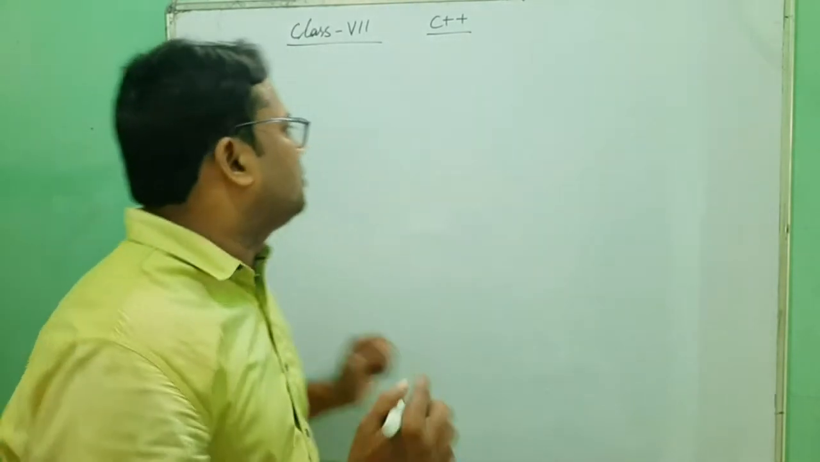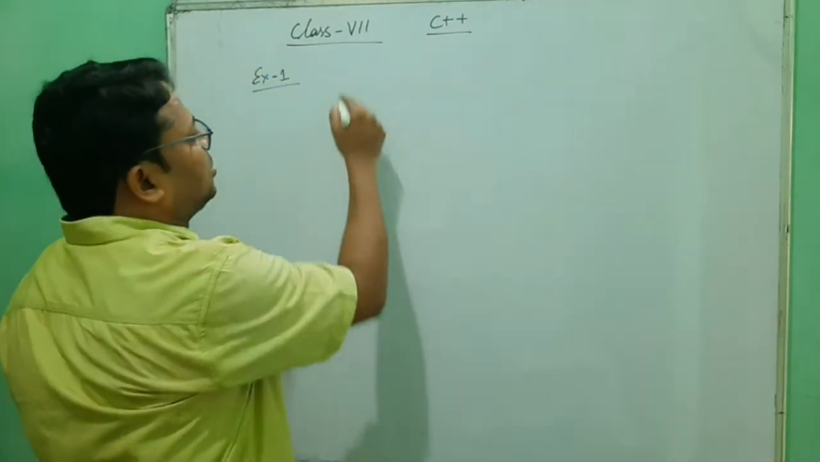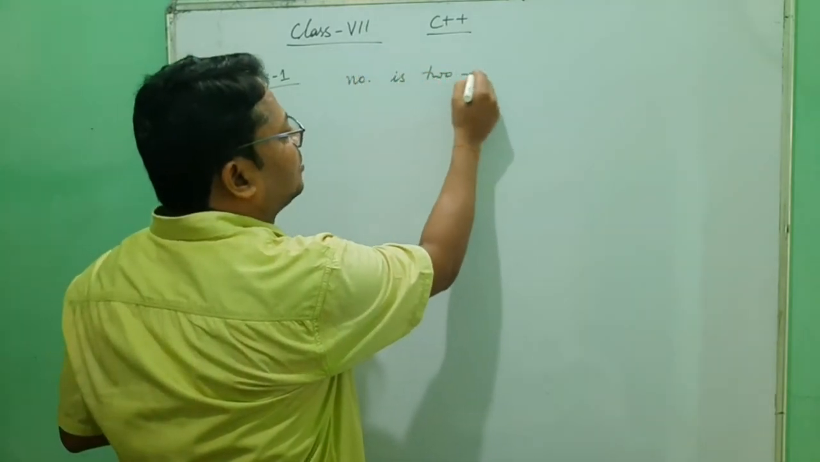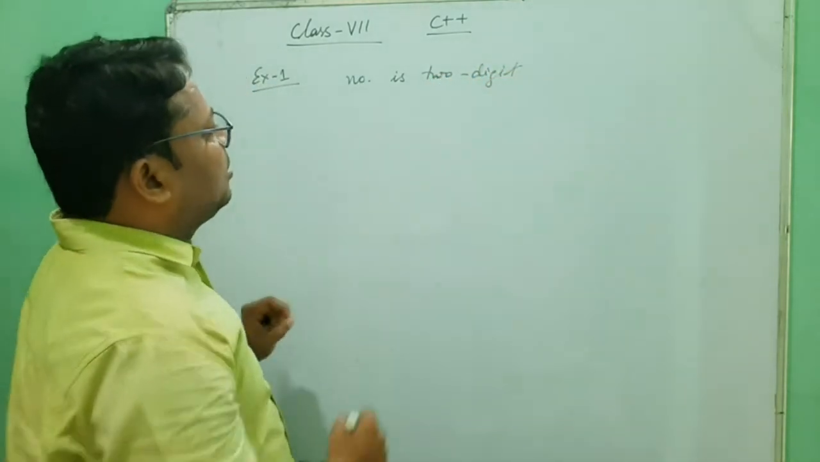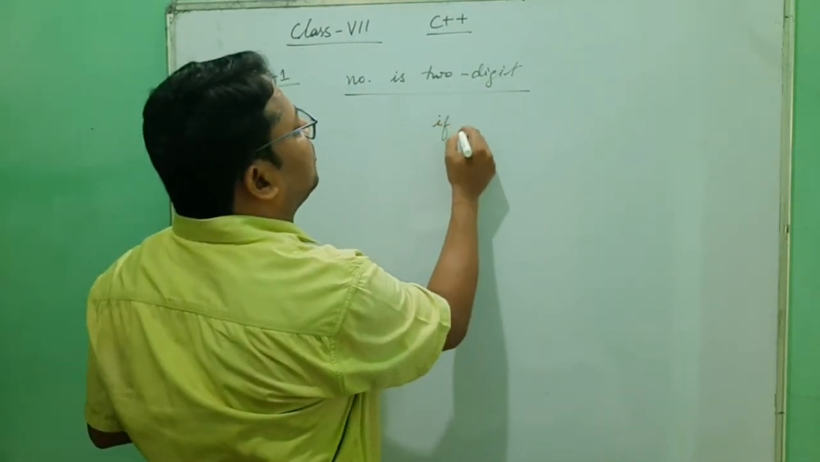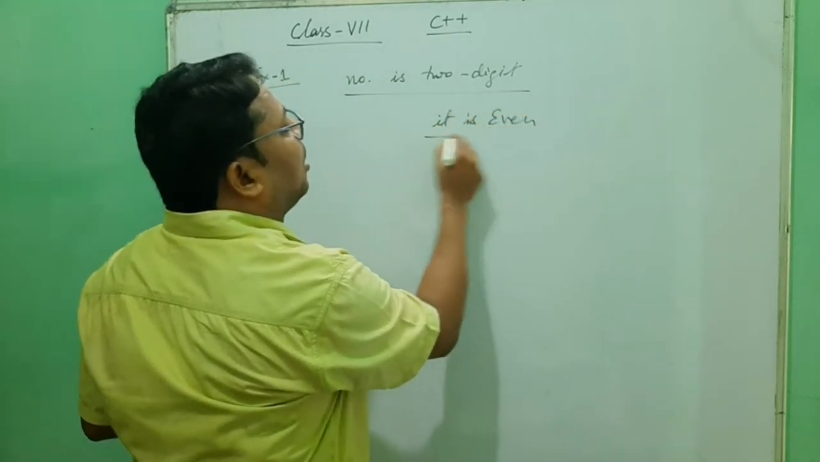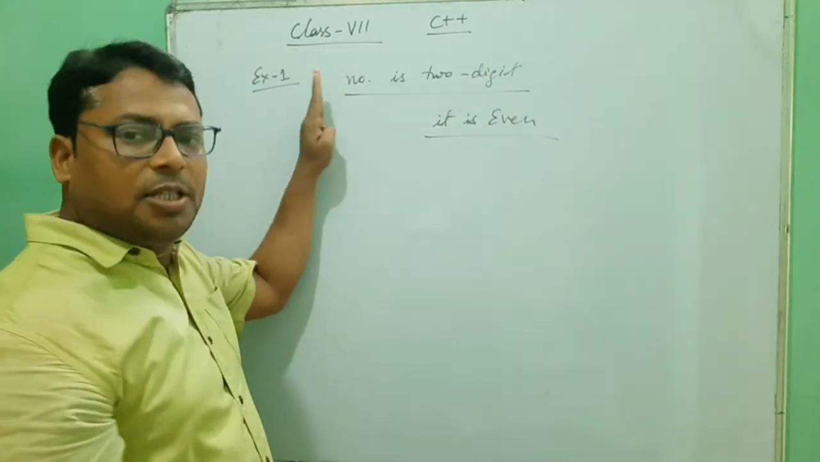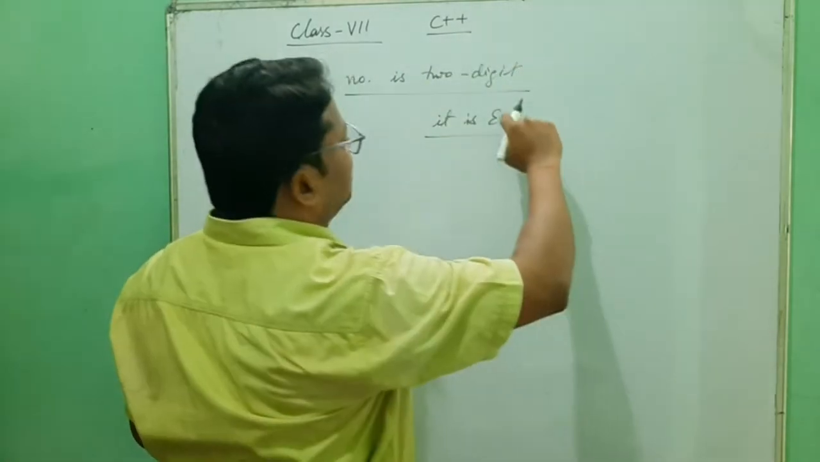Now suppose we are going to check, for example 1, the question: you have to check that a number is a 2 digit number. Then if it is a 2 digit number, we have to check whether it is even. So first we check that the number is 2 digit, then we check that it is even.